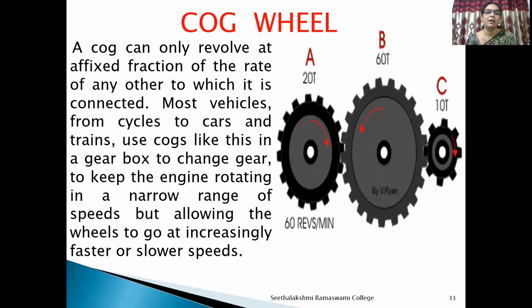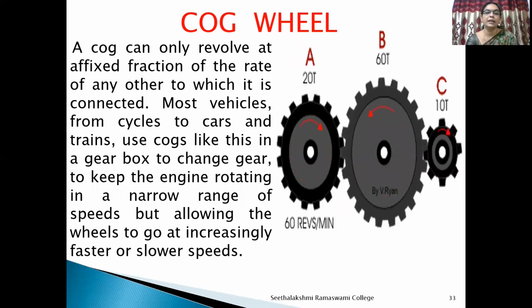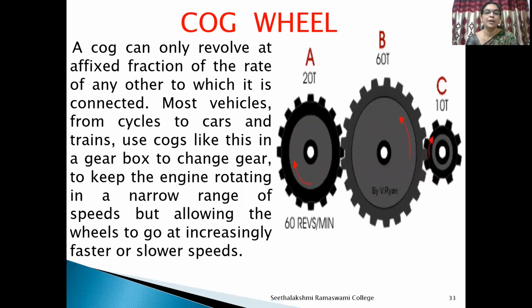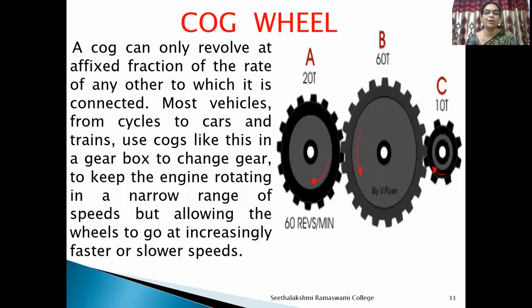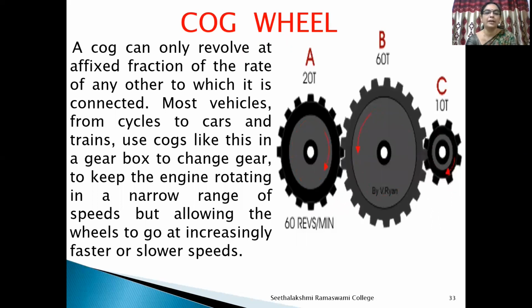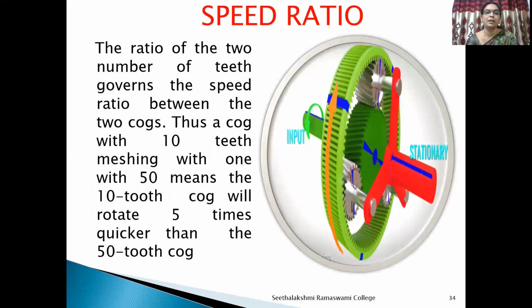Most vehicles, from cycles to cars and trains, use cogs like this in a gearbox to change gear, to keep the engine rotating in a narrow range of speeds, but allowing the wheels to go at increasingly faster or slower speeds. The ratio of the numbers of teeth governs the speed ratio between the two cogs.